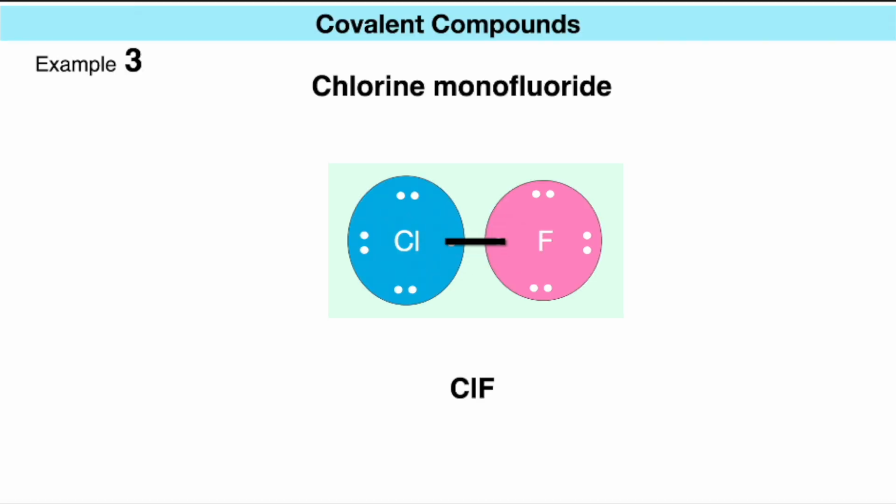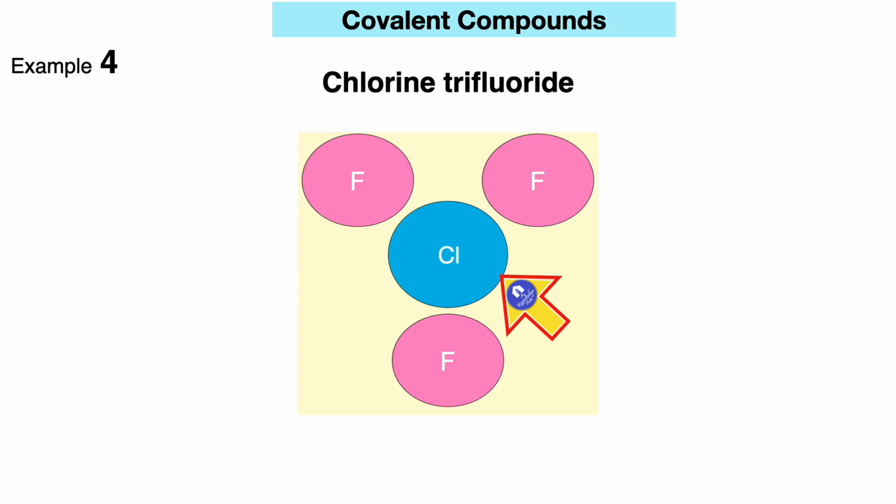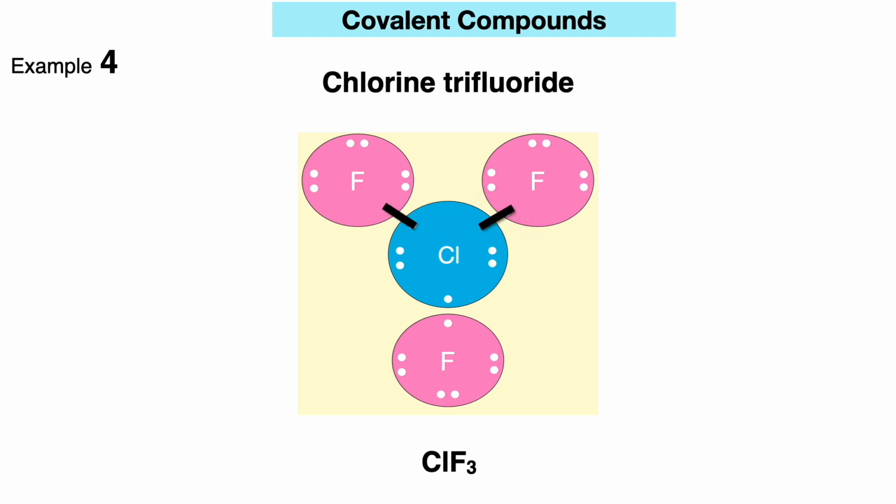unpaired electrons. Example 4. Our next example is chlorine trifluoride. Its name indicates 1 chlorine atom and 3 fluorine atoms, giving the chemical formula ClF3. To draw the Lewis structure, we place the chlorine atom centrally, surrounded by 3 fluorine atoms, each represented with 7 valence electrons. Each fluorine atom shares 1 electron with chlorine, forming 3 single covalent bonds, depicted as lines between chlorine and each fluorine.